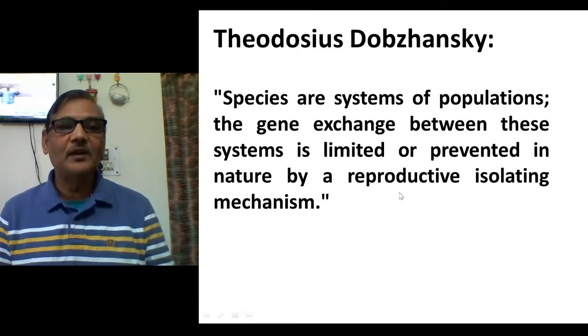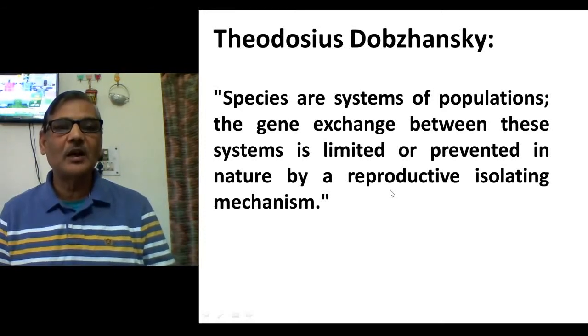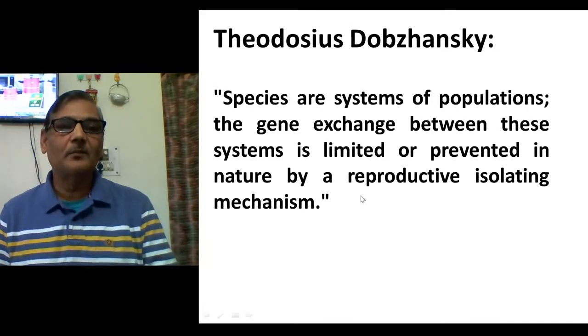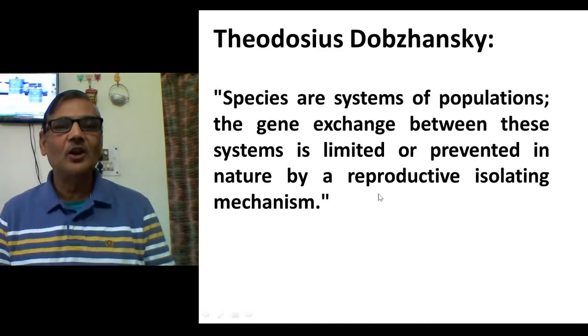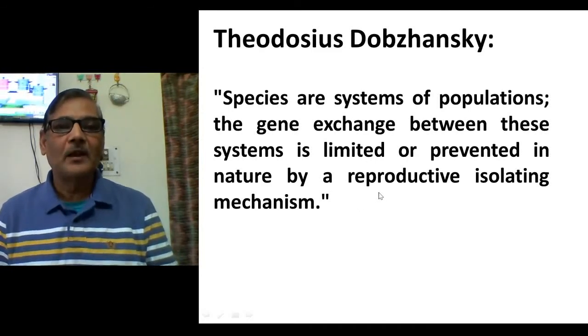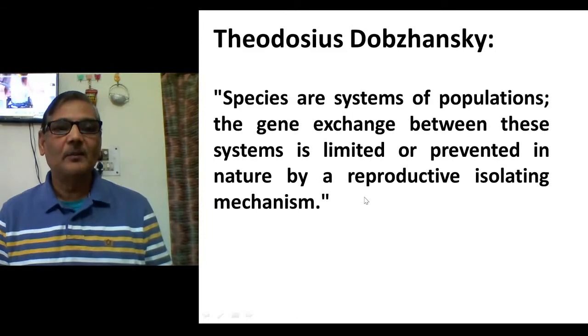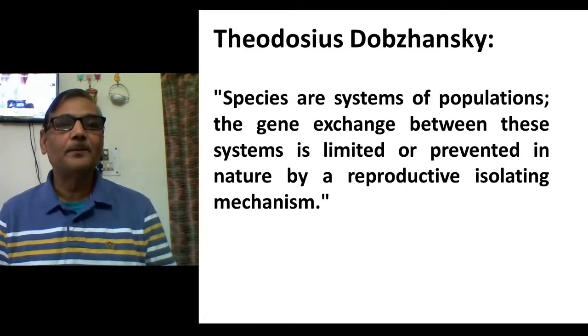Even if mating occurs, the zygote formed may not survive. Even if mating occurs between two species, embryonic development may not take place, or there may be hybrid dysgenesis or hybrid breakdown. All such things may be there because of these reproductive isolating mechanisms, and that is why a species maintains its identity, its individuality.